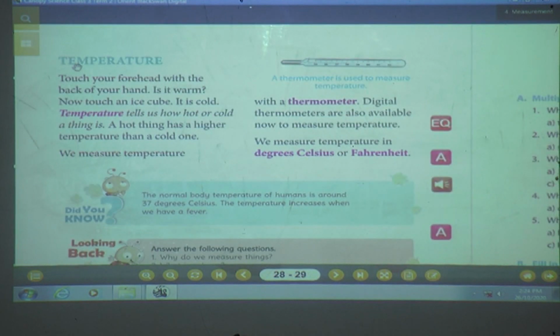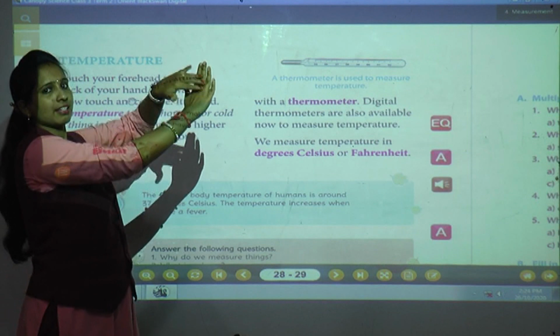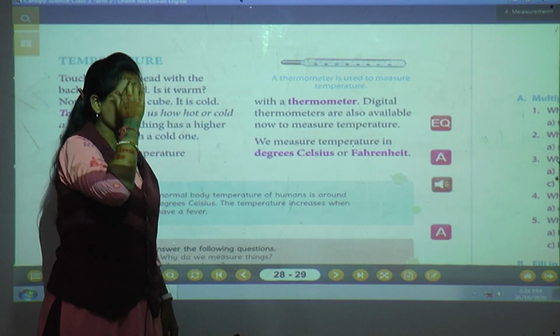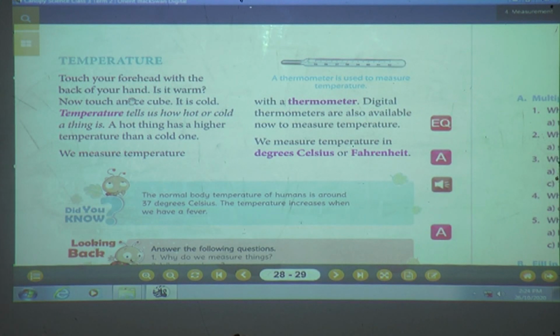Yes. Now we are going to study the last point, that is temperature. Now touch your forehead with the back of your hand. What is meant by the back of your hand? See, do you have this hand? Yes. This is the front side of the hand, this is the back side. Touch your forehead, this is the forehead. When you fall sick, your mother will check every time in the same way. So now you check by yourself. Come on. Yes. Is it warm?